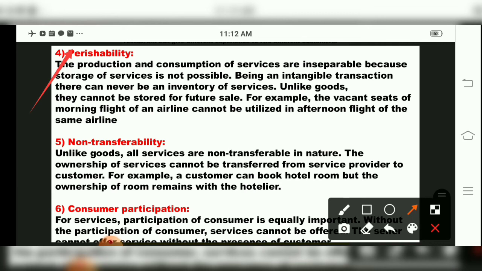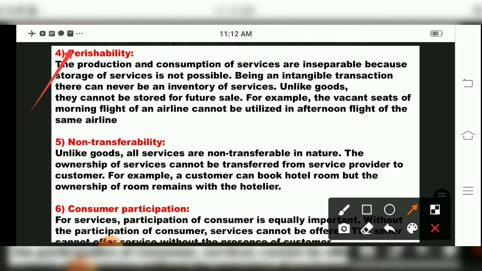But that time, a message came that all the seats are full. There is no vacancy. It means you cannot get a ticket, try the night flight. So what happened over here? It is not stored. We cannot tell how many passengers will be there at that particular time. Okay, that is a simple example they have given regarding airways.